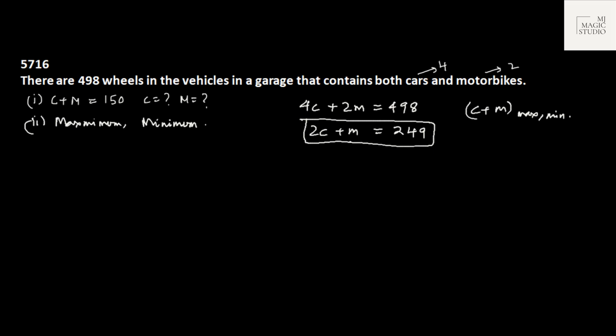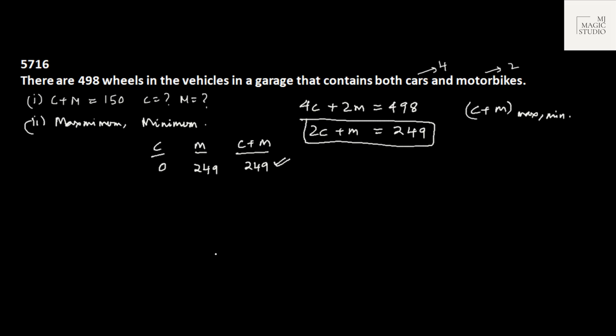To solve these kinds of questions, there is a simple trick. First see what you can make 0 here, so that you can maximize the value of c plus m. So if I take c, m and c plus m: if I make c equals 0, then m would be 249 and c plus m would be 249.